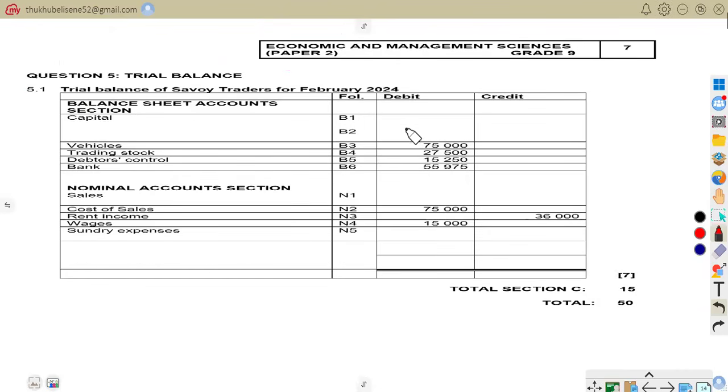So here we have capital, and on that capital, you're going to write 140,000, the 140,000 that we were told the capital was increased to.